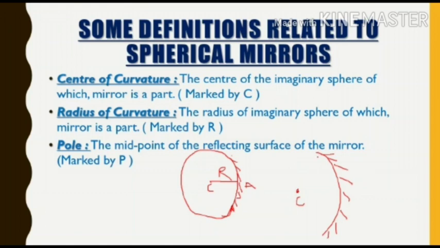So how much is the reflecting surface? Up to this much, from this much, and from this to up to this much. The midpoint of this reflecting surface we will call the pole. So it is the midpoint of the reflecting surface, and it is marked as P. So this is the pole, this is the center of curvature, and this is the radius of curvature.